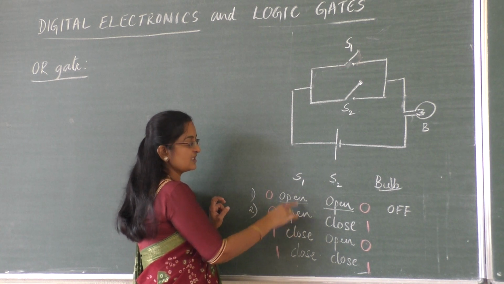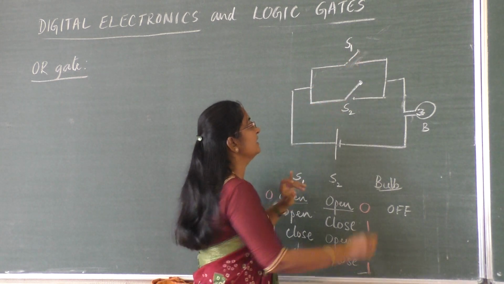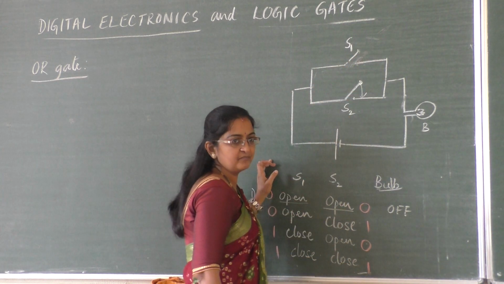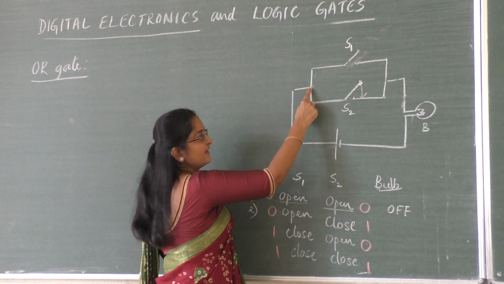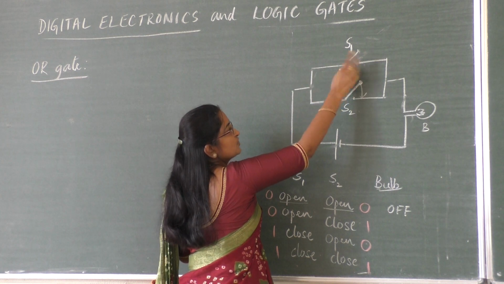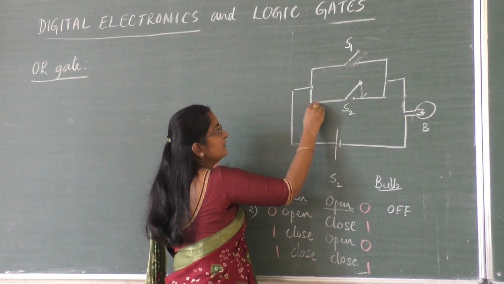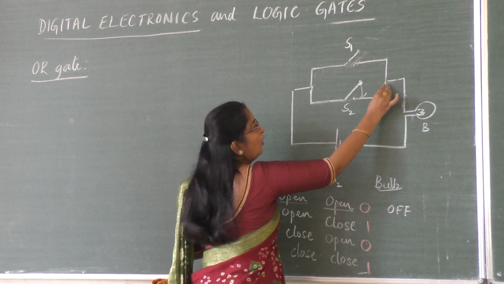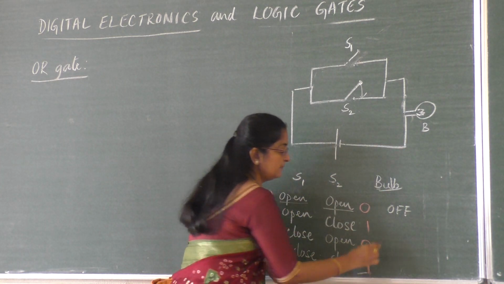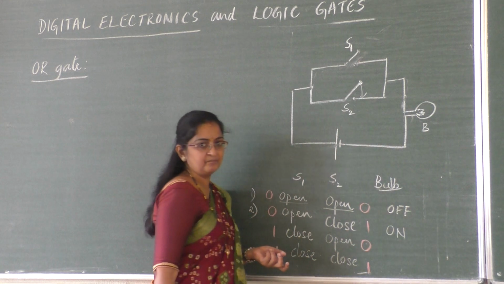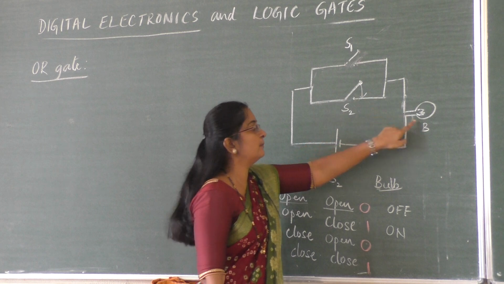Now the first option is over. The second option is S1 is open and S2 is closed. I have closed this. So what happens now, students? Current will flow like this. Here it will branch out, but here it is open, so it can't flow. So the current won't come in this branch. All the current will flow like this. Since this is a closed path, all the current will go like this, and this bulb will get the current and the bulb will glow. So now the bulb is under on condition. When switch 1 is open and switch 2 is closed, the bulb will glow.